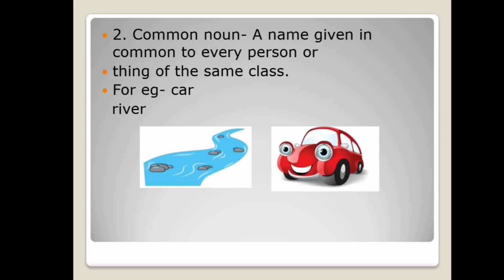Next is common noun. A name given in common to every person or thing of the same class. For example, car. It doesn't point out any particular car like I-20 or Maruti. In the same way, river. It doesn't point out any particular river like Ganga, Yamuna or Brahmaputra. But it is the common name given for all the rivers.